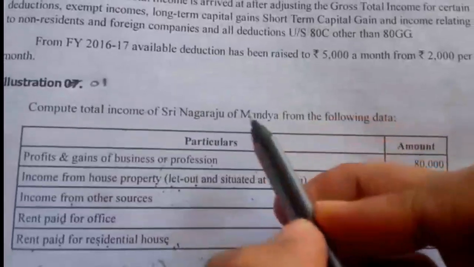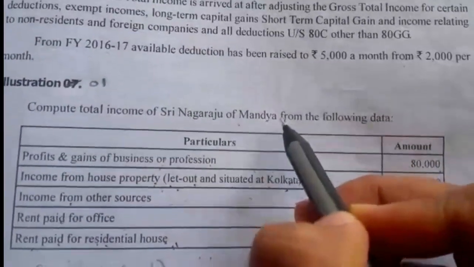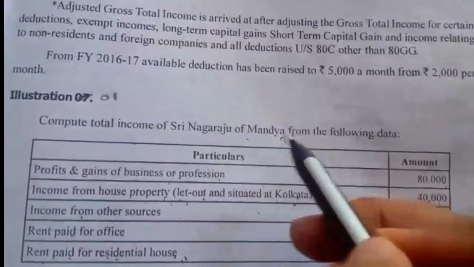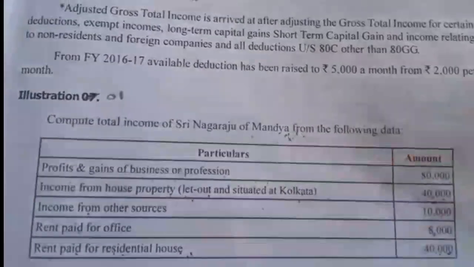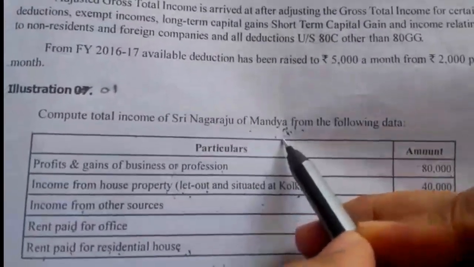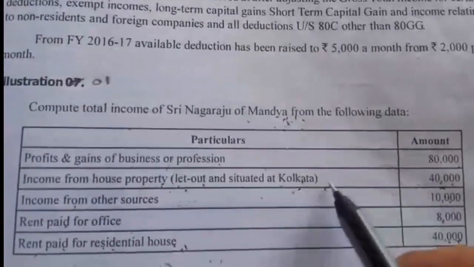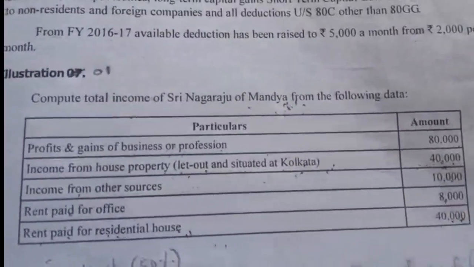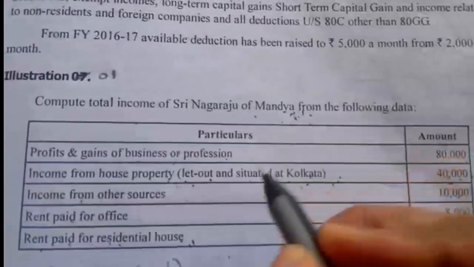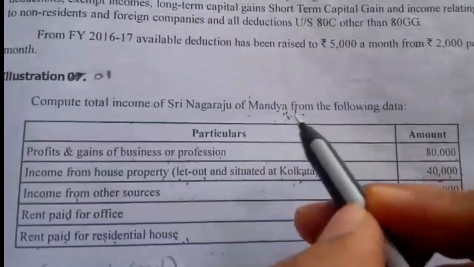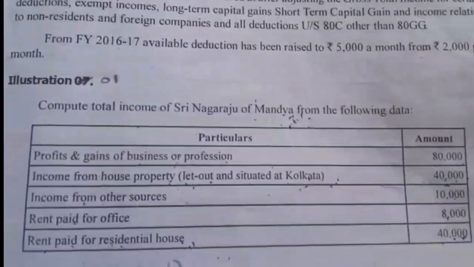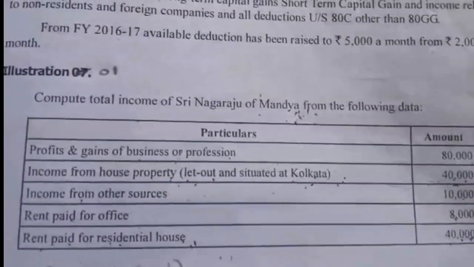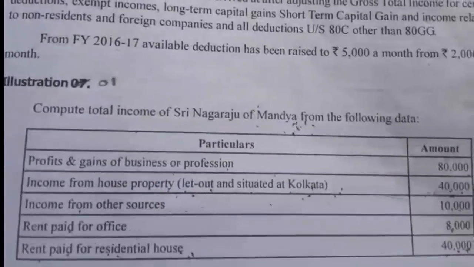So the condition here is, Sri Nagaraju is from Mandya and he is not having any residential house property in Mandya, where he is working. The working place is Mandya. He is not having any house property in Mandya. But if in other places his minor child or spouse or any other relatives have house property, then it doesn't matter. In Mandya, he should not own any house property to claim a deduction for the house rent paid for residential houses. And they have not given HRA received also, so he can claim a deduction under 80GG here.